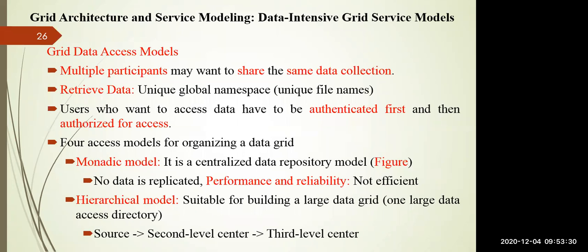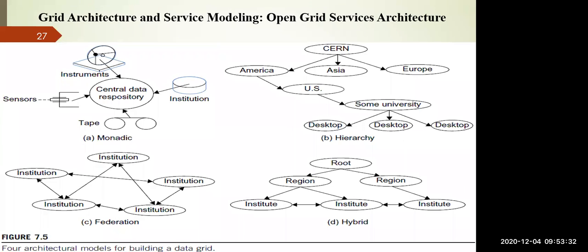So there are 4 models I want to discuss here. First model is the monadic model. In the monadic model, there is a central data repository. There is no backup. So any person who requires the data can refer to the central data repository, and this central data repository is going to provide the service. But what happened? It is prone to single point failure. If this fails, the entire system fails.